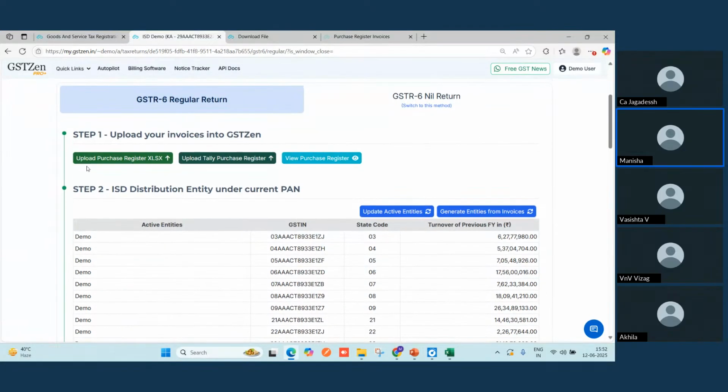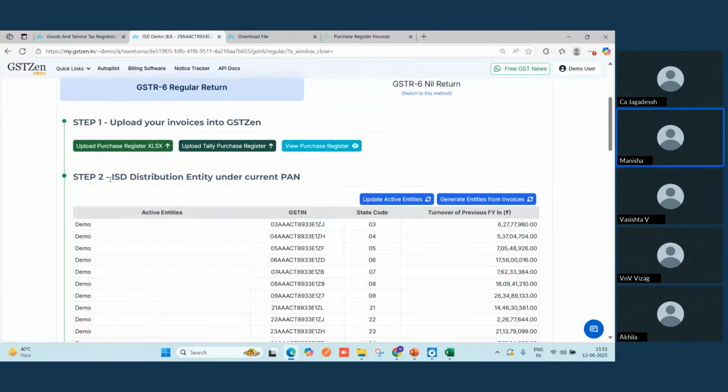So moving to the steps, the first step is uploading the purchase register. As I have already shown you the same thing while uploading the purchase register for the reconciliation, I won't be repeating the steps here again, but you have to make sure that you are mapping that allocated GSTN amount column, which I showed you specifically while uploading the purchase register.